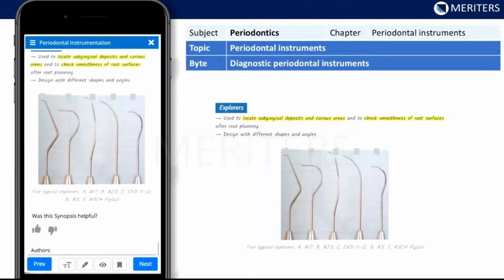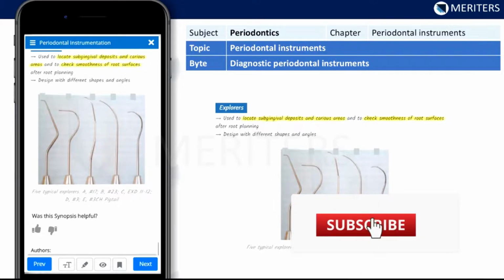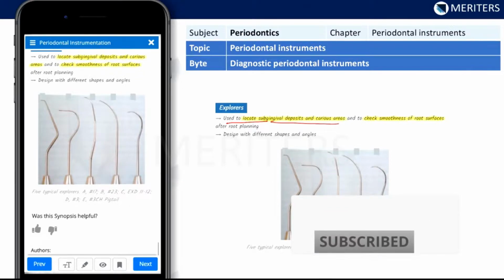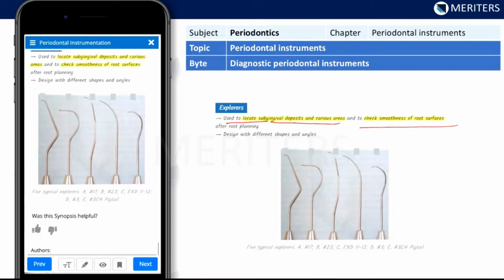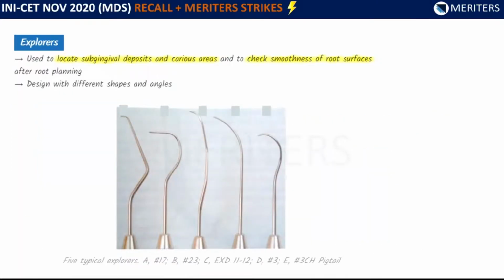This is given in the subject periodontics, chapter periodontal instruments. Under the topic periodontal instruments, you get diagnostic periodontal instruments, where it is very nicely explained. All types of explorers are there. Explorers are used to locate the subgingival deposits and carious areas and check the smoothness. You should be able to identify this in the subscripts, written like this is number 17.